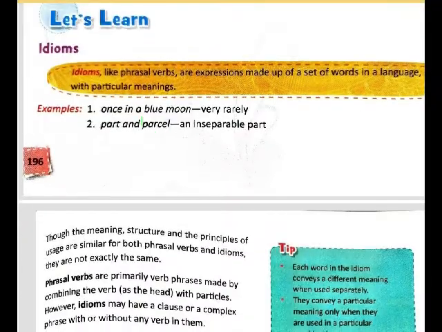Chalo. Then the next ones are idioms. Idioms are like phrasal verbs and they are made up of a set of words and they all have particular meanings. So unlike phrasal verbs which necessarily need to have a verb in them along with others, idioms don't have such a rule. They are all sets of words and they all have different meanings. Like see, for example, there is an idiom called once in a blue moon. It means very rarely. There is no pattern to remember them. There you just need to memorize it.